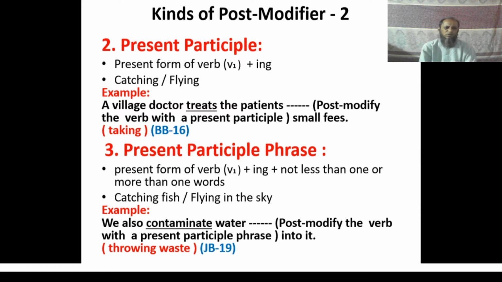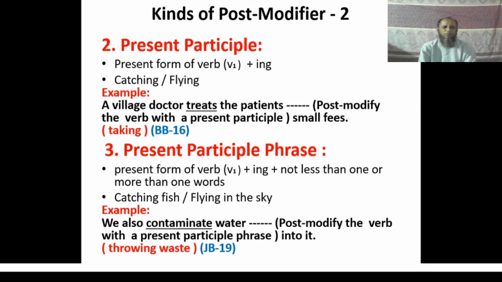For example, look at these two words, catching or flying. And the structure of present participle phrase is the present form of verb plus ing plus one or more words. That is, you have to use at least one word after the present participle to make a present participle phrase.